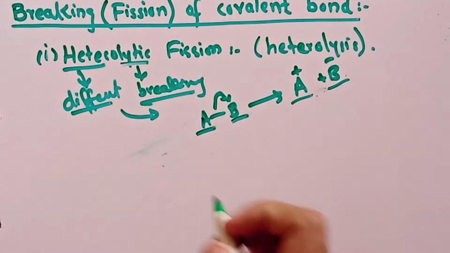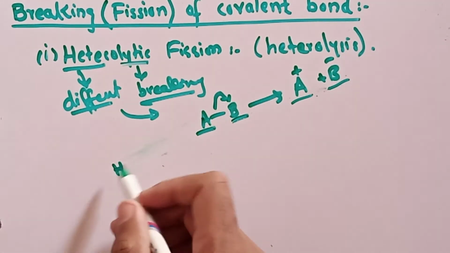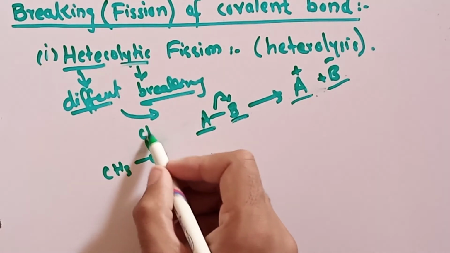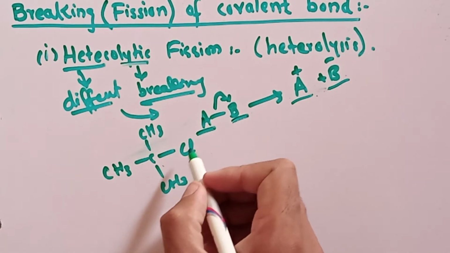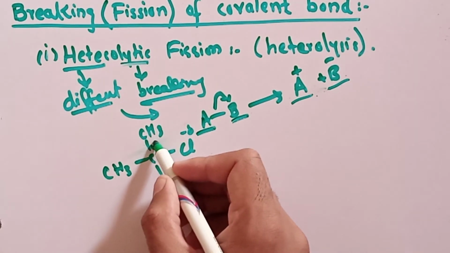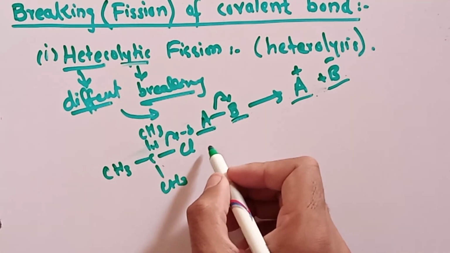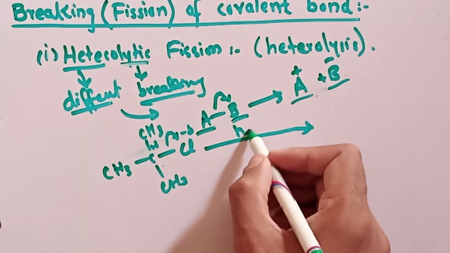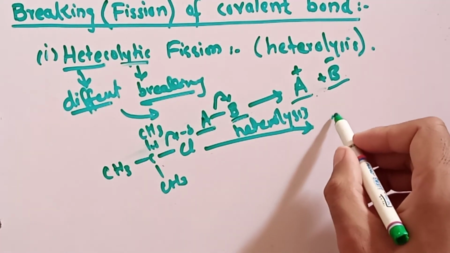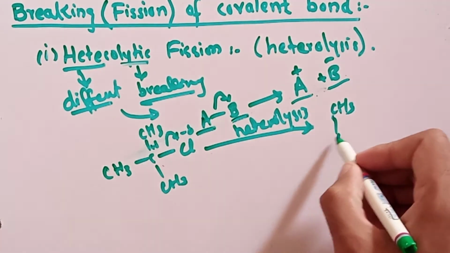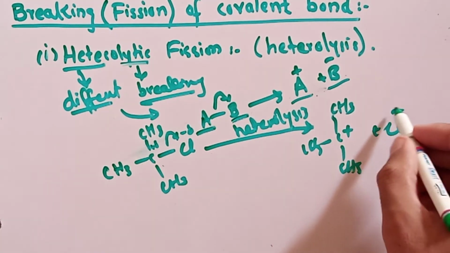Yes, it is clear. Let's take an example: (CH3)3C-Cl. The CH3 groups are electron donating groups, while chlorine is an electron withdrawing group. Carbon has a partial positive charge and chlorine has a partial negative charge. So the bond will break like this, and this breaking will be called heterolysis. The products formed will be (CH3)3C plus and Cl minus.